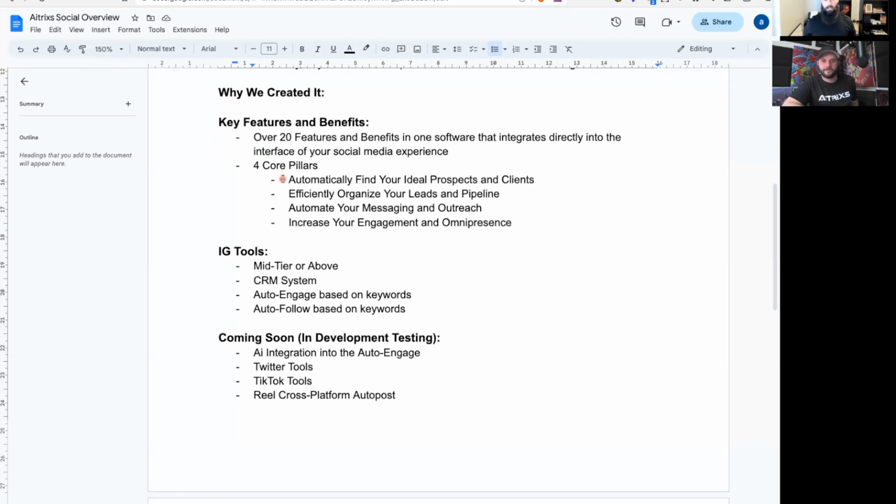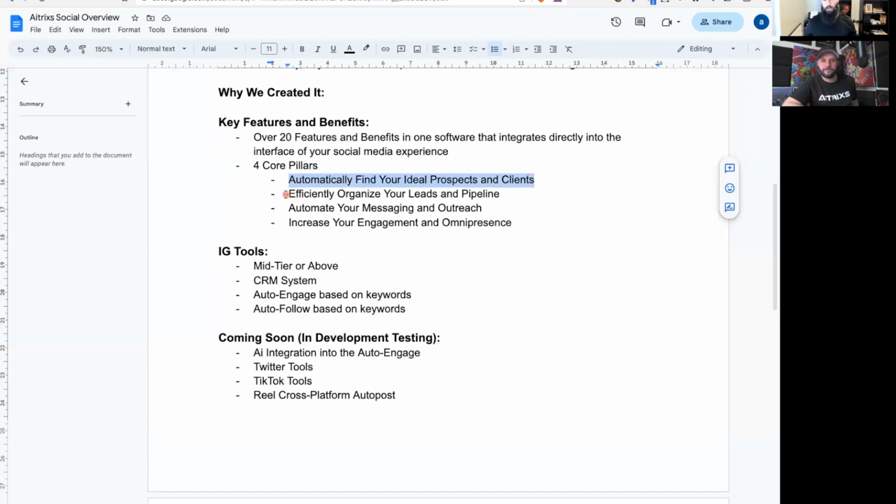The first pillar is helping you automatically find your prospects and clients, the ideal people that you're looking for that are already searching for your product and service, the ideal person who's going to buy what you're selling. We're helping you do that automatically using a variety of different tools.